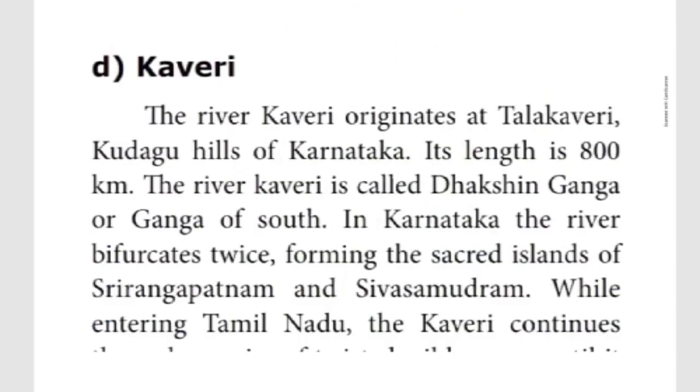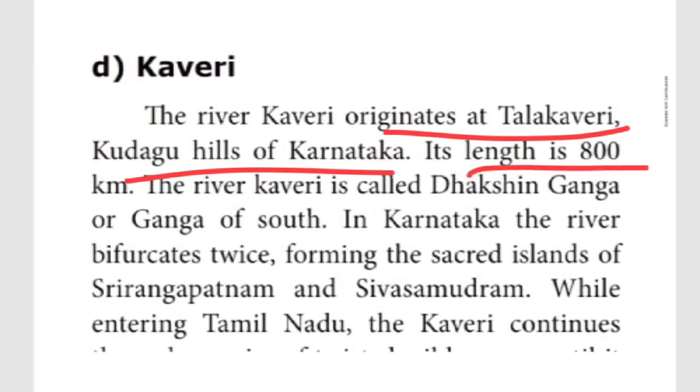Okay, so the next one is Kaveri River. From where does it originate? In the lower classes itself we might have learned, I think so. At Kudagu Hills of Karnataka, it originates at Talakaveri. Total length of this river is 800 kilometer. This river Kaveri is called Dakshin Ganga, Ganga of the south, like that they were calling this river. Dakshin Ganga, one word answer, children.